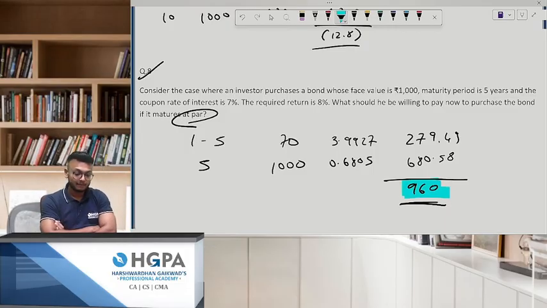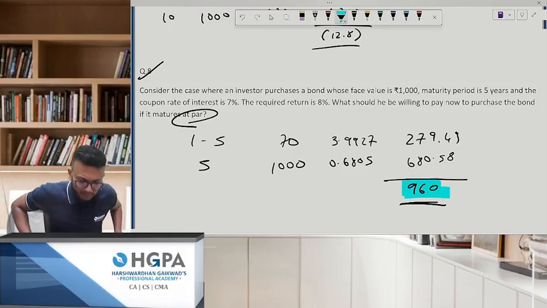So even in this case, what is happening? The expected rate is 8% and the coupon rate is 7%. That is why the fair value of the bond is at a discount, 960. The investor will not spend more than 1000. But if it was vice versa, if they were giving more, then the bond will sell at a premium. So just compute these many sums.